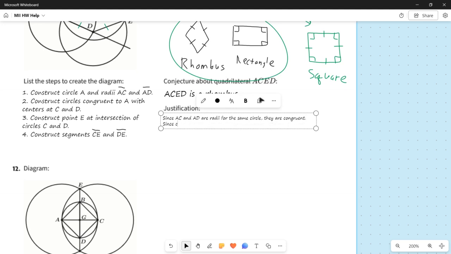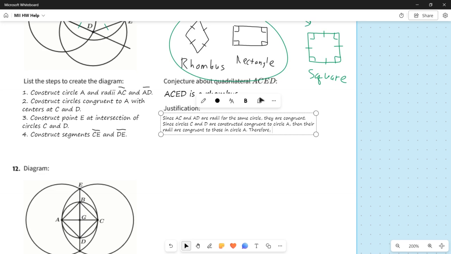Since circles C and D are constructed congruent to circle A, then their radii are congruent to those in circle A, because the circles themselves are congruent, which means the radii are congruent.